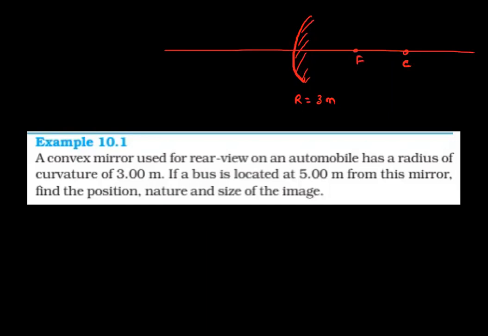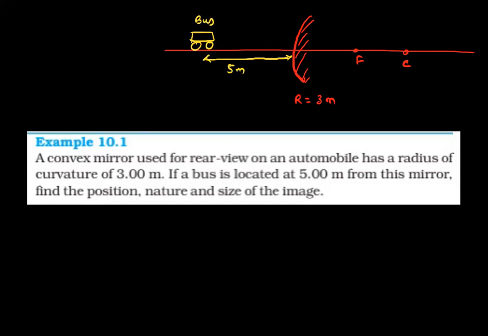Now, if the bus is located 5 meters from this mirror, that means 5 meters in front of the pole, a bus was located.